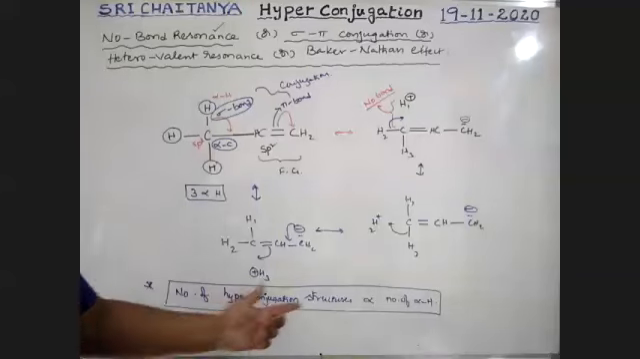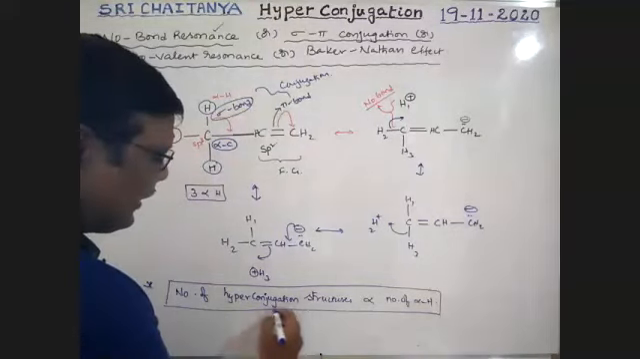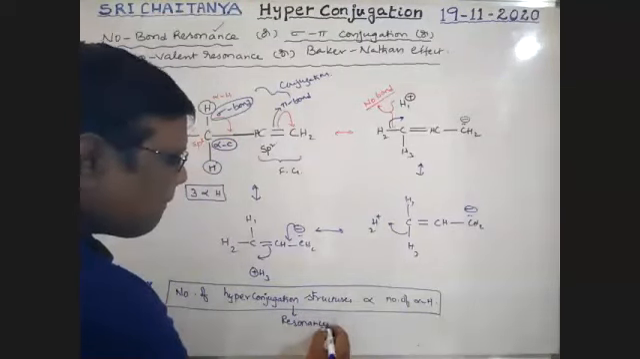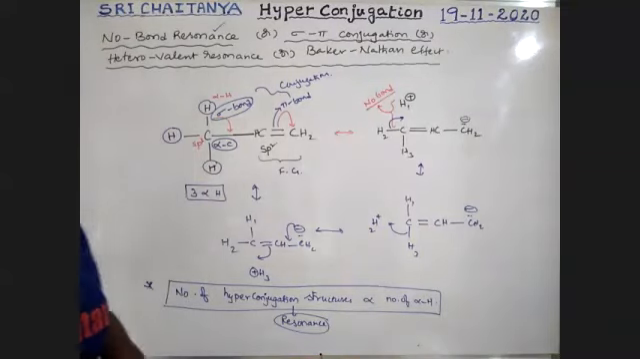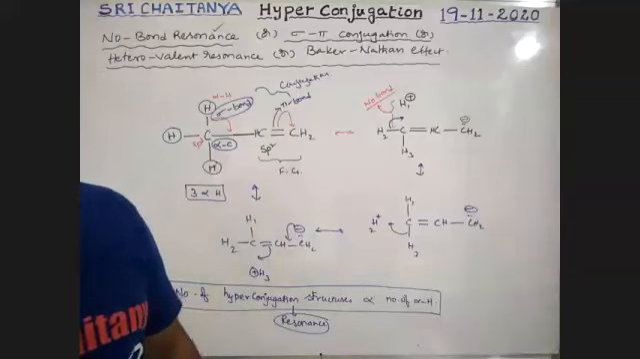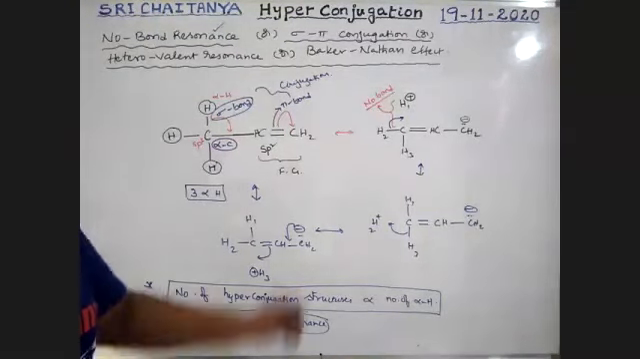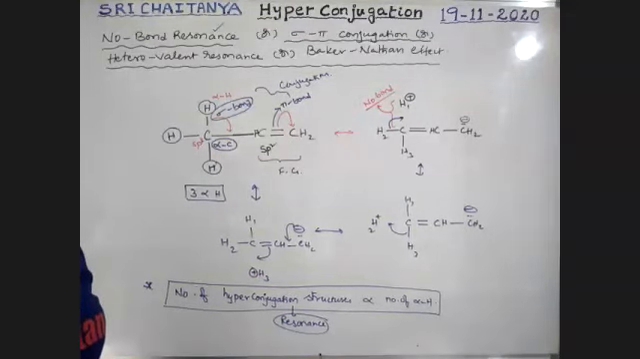These hyperconjugation structures are nothing but resonance structures. So more resonance structures, more is the stability of the molecule. So this is the way to explain hyperconjugation in alkenes.